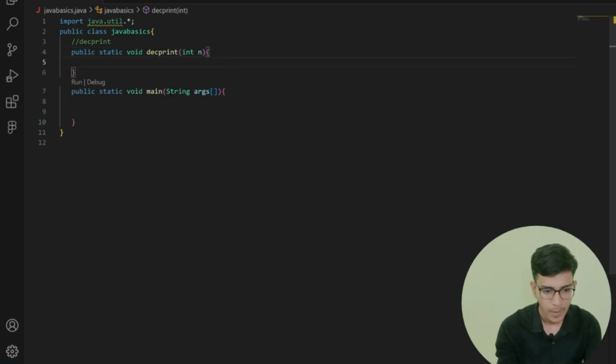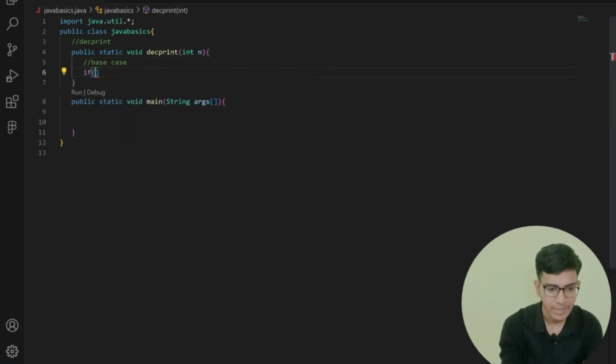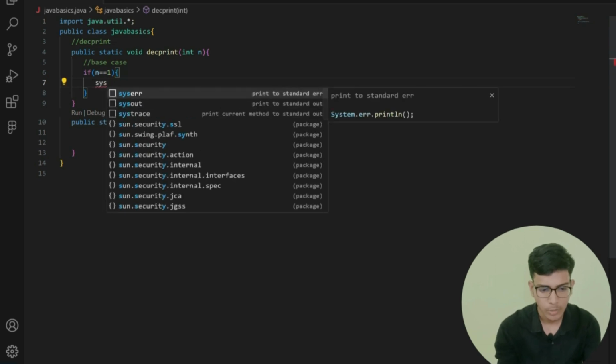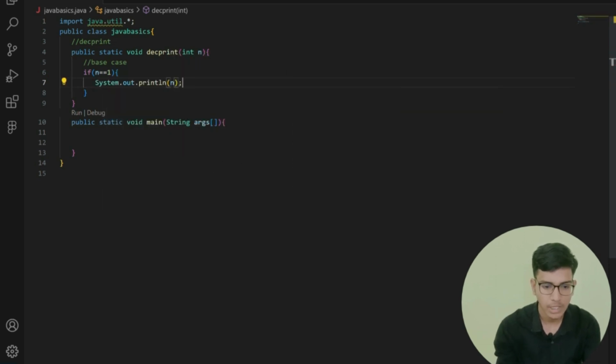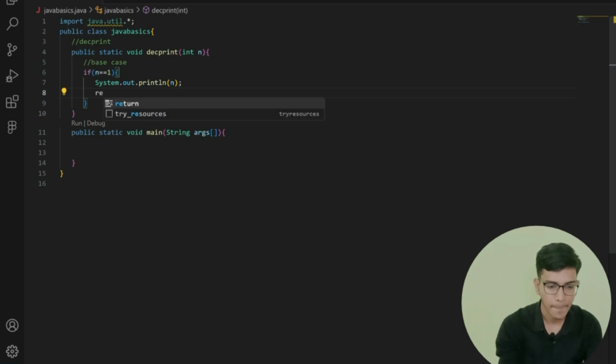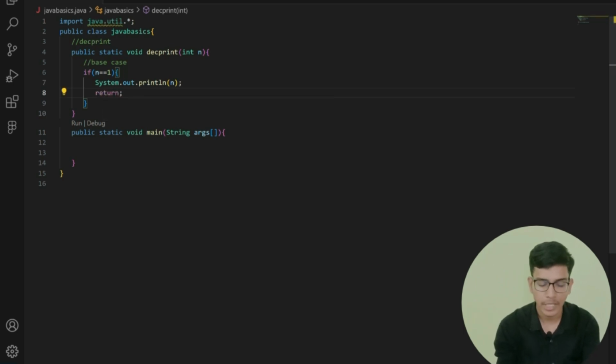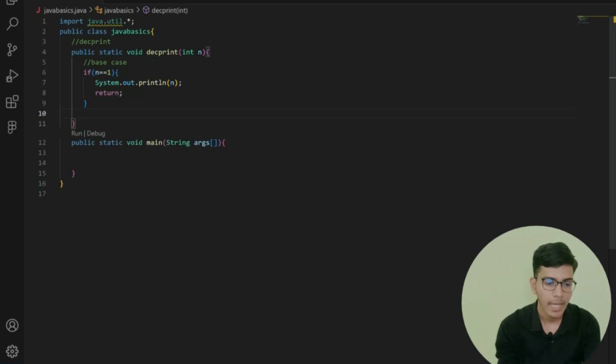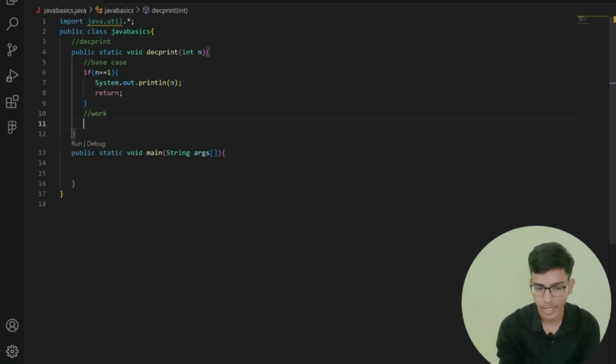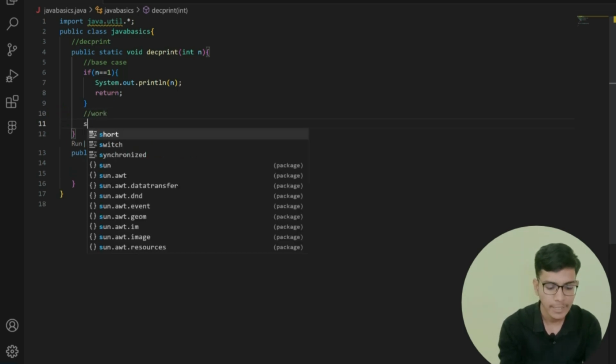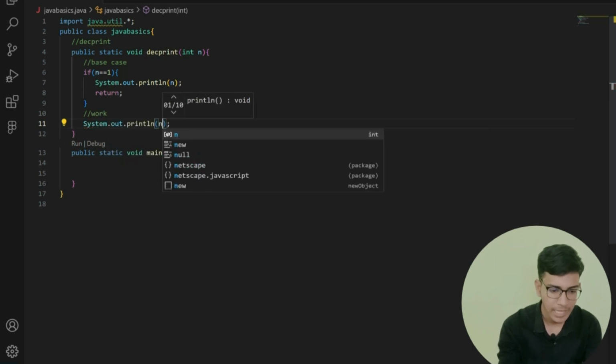After that, first of all, let me write my base case. The base case is if my n value is equal to 1, then System.out.print the value of n. After that, return. Simply return, come out of my program. Else, if my n is not equal to 1, then I need to do my work. The second step is work. So here I need to print System.out.print the value of n.